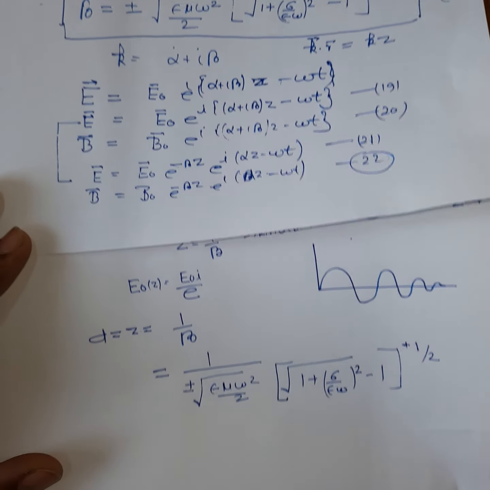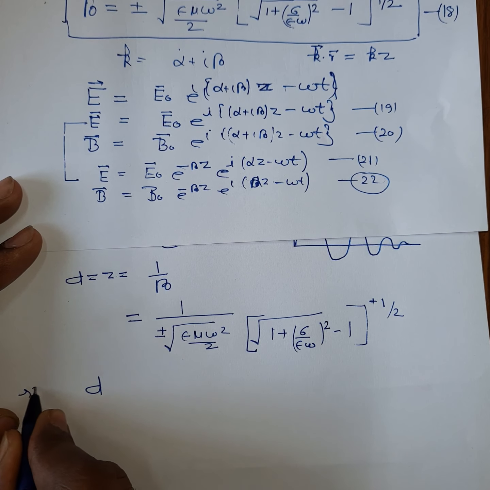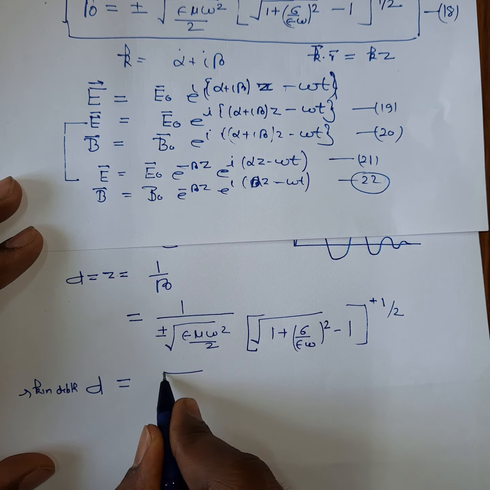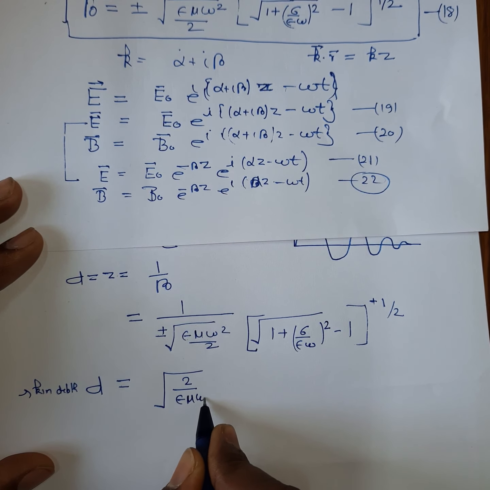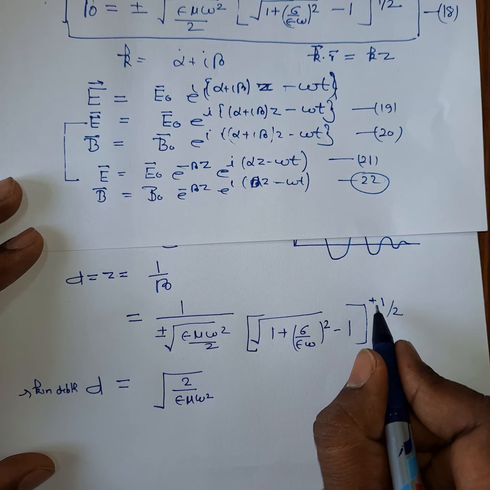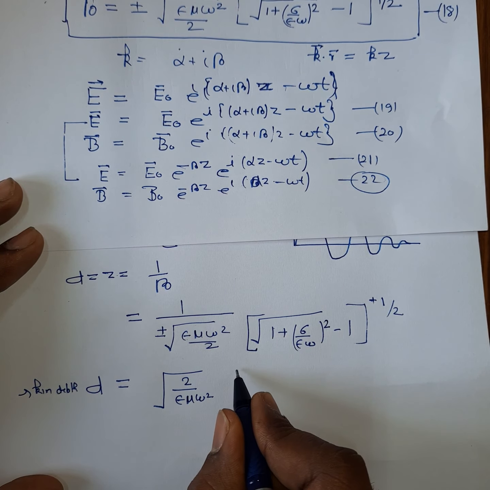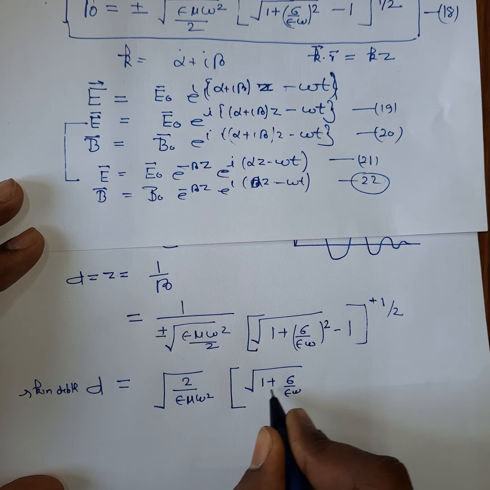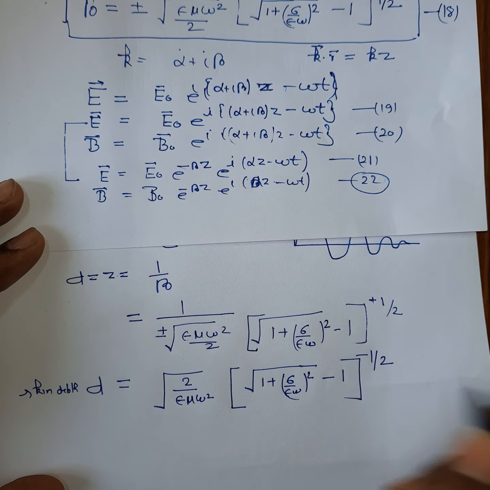So the skin depth d is equal to 2 upon epsilon mu omega square, into (square root of 1 plus (sigma by epsilon omega) whole square, minus 1) to the power minus 1 by 2.